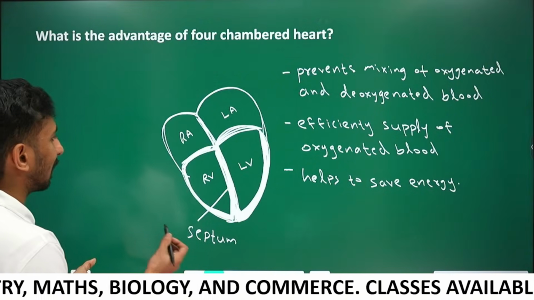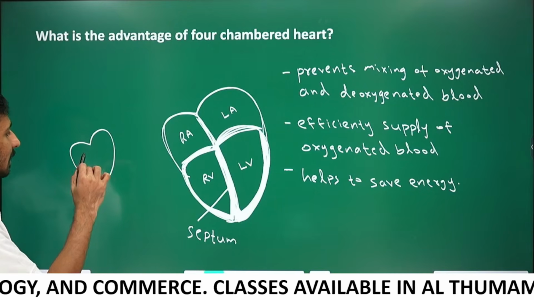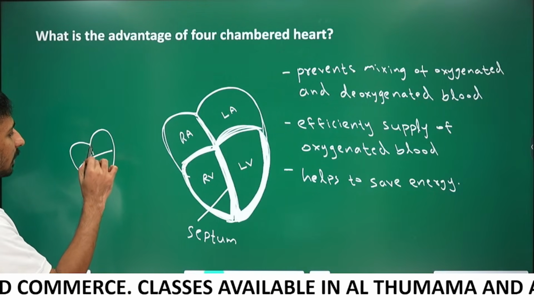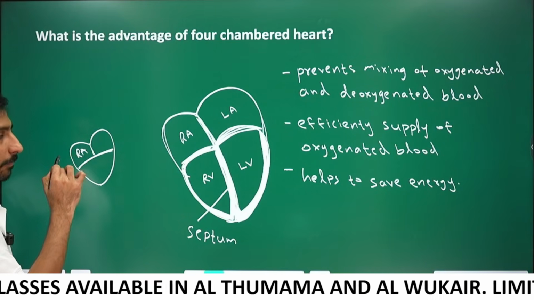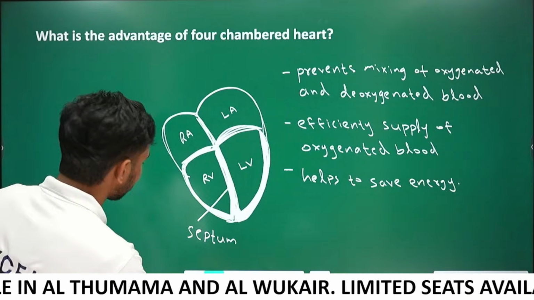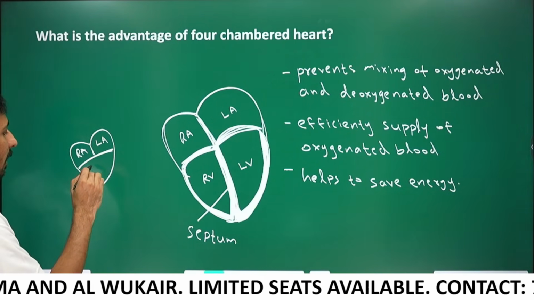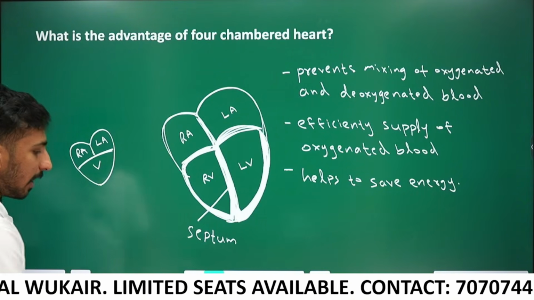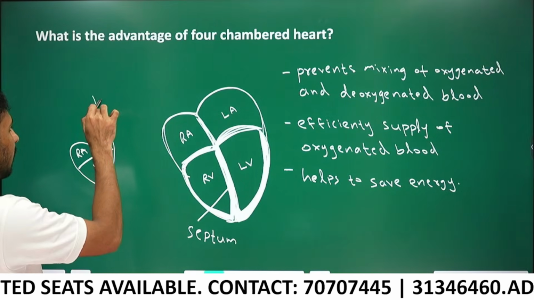In amphibians and reptiles, you know, they have only three chambers in their heart: the right atrium, the left atrium, and a single ventricle.